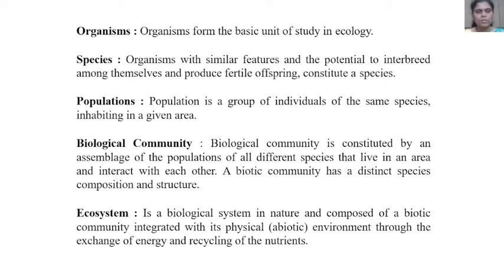Then ecosystem. It is a biological system in nature composed of a biotic community integrated with its physical environment through the exchange of energy and recycling of nutrients.